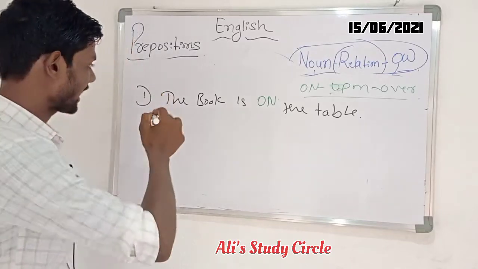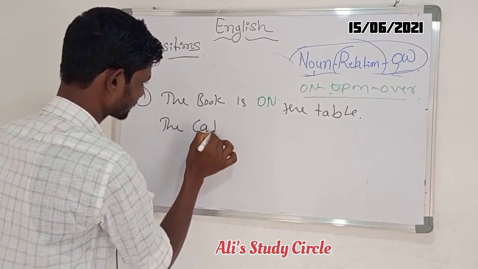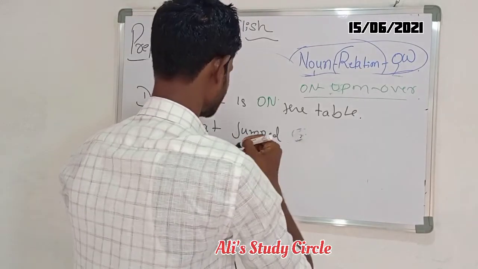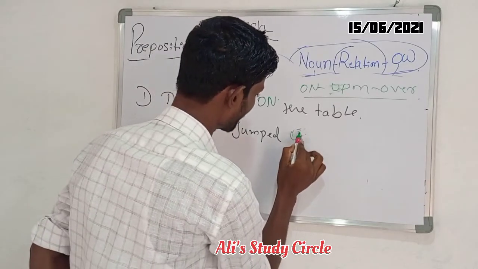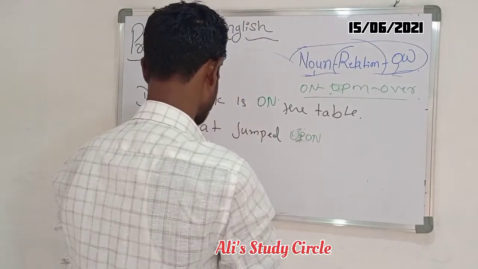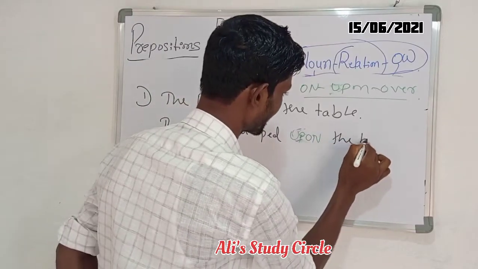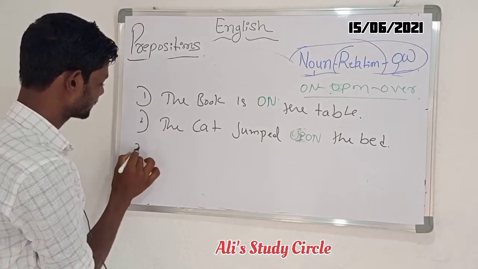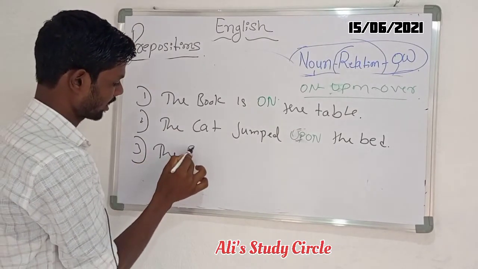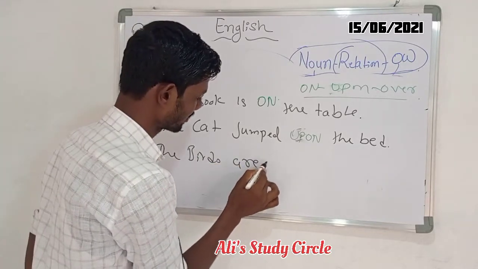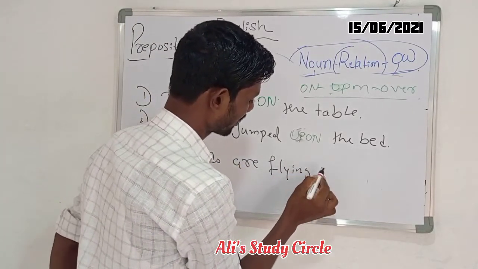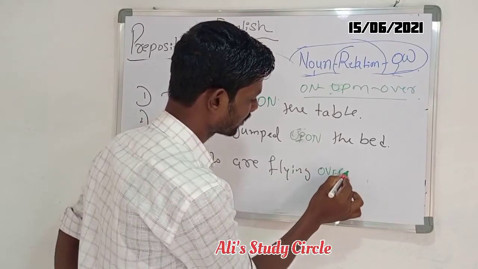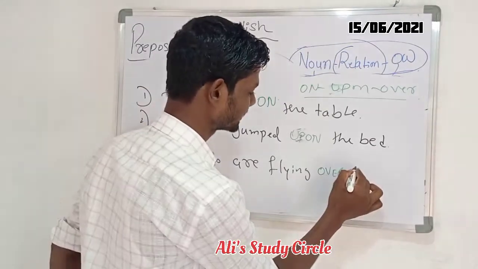The second example is: the cat jumped upon the bed. Okay, this is our second example. And the third one is: the birds are flying over the trees.